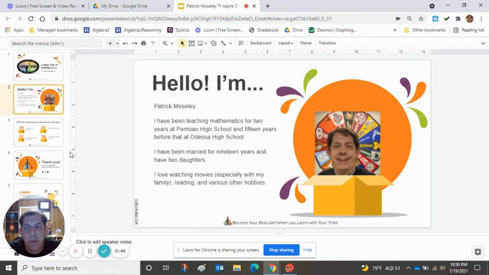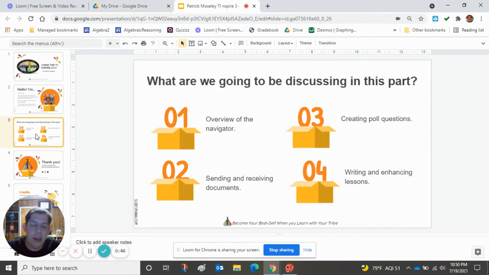All right, so let's get right into this. In this particular lesson, we're going to be looking at the Navigator. Then after that, we're going to look at sending and receiving documents, and then creating poll questions. And then following that, writing and enhancing lessons. So this is definitely one of those top tier lessons, if you will.